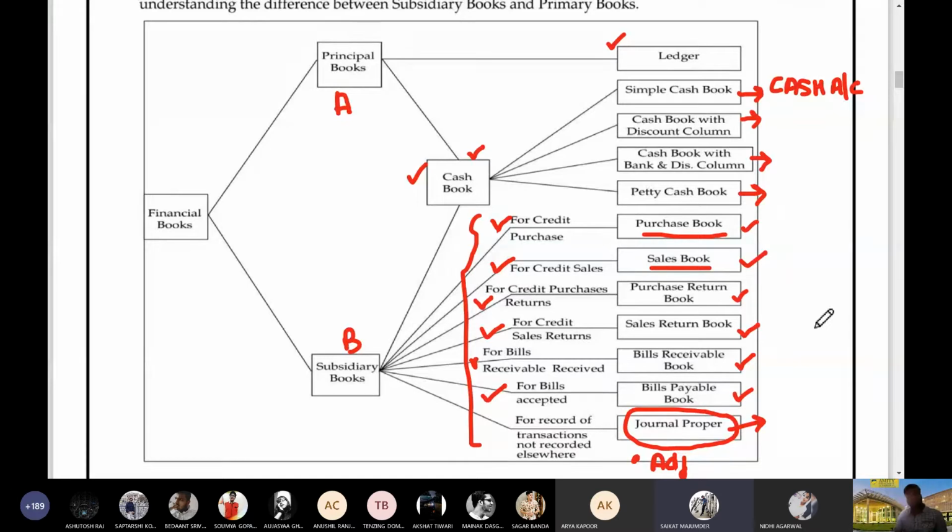Cash book is a feature of the ledger, because the cash book has all the features of a ledger, but here the entries are recorded along with narrations. That is never noticed in any ledger account.